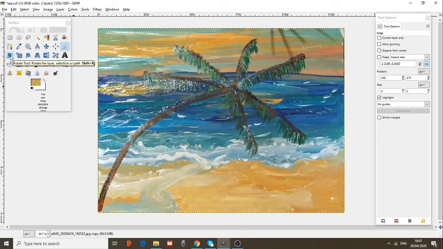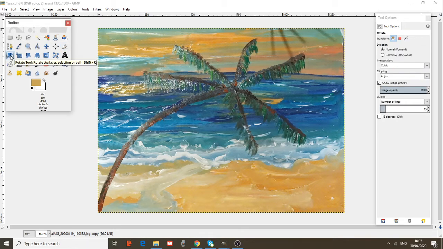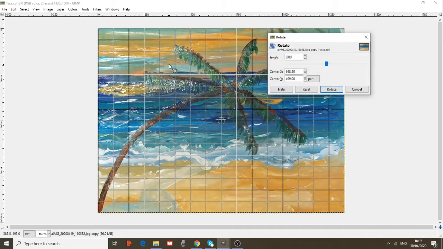Rotate tool. This button over here is a rotate tool. Rotate the layer, selection or path. How to rotate? We have here the center here or the center C. You choose the angle. Let's change this to 1,100.